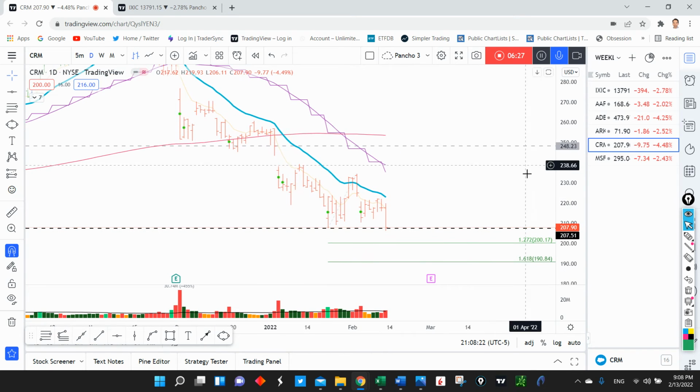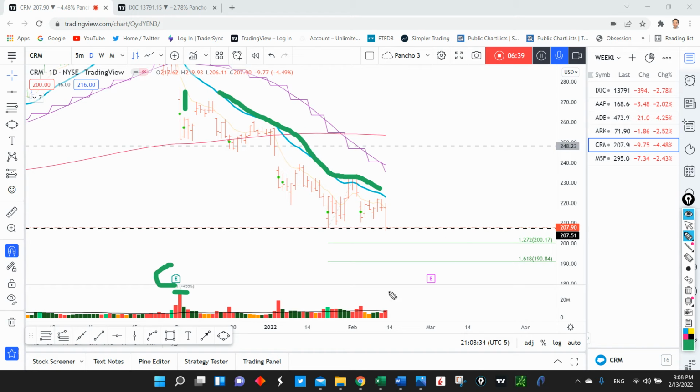Basically, CRM is really similar to the pattern that we mentioned in Adobe, right? We continue to see more downside. We saw a lot of distribution after earnings. Adobe continues to trade below a declining 21 exponential moving average. We saw that Adobe tried to move above this exponential moving average on this day, and we had a lot of rejection on higher volume in Adobe. And basically, this candle right here reaffirms that the path of least resistance in Adobe is to the downside.